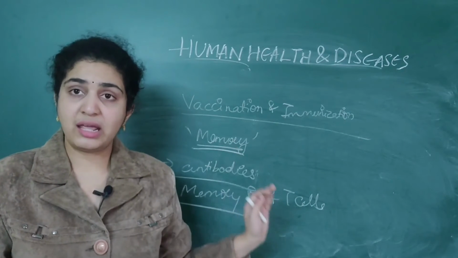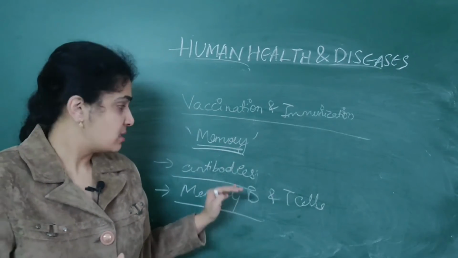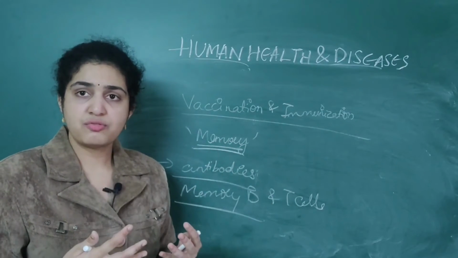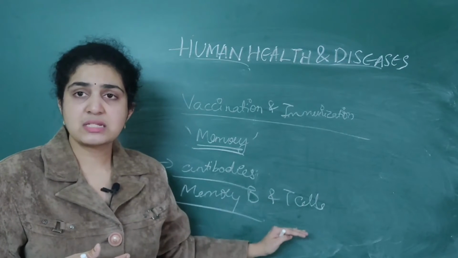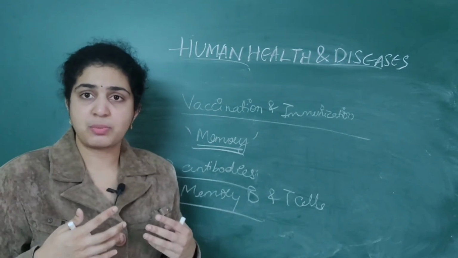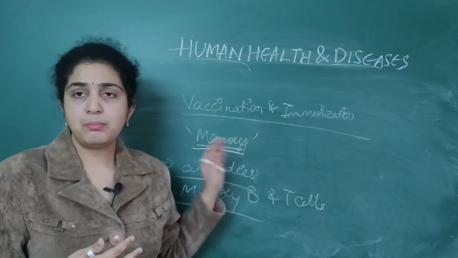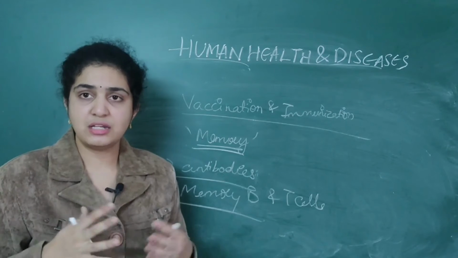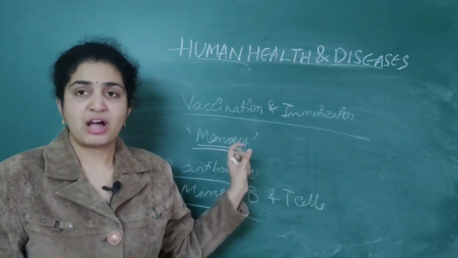But when you take a vaccination, these antibodies are produced very fast, because the memory B cells as well as T cells which are present act very fast and help in stopping the infectious diseases. So this is the main role of vaccination.